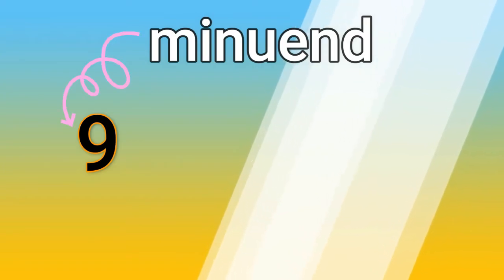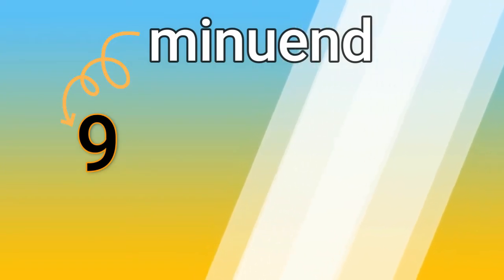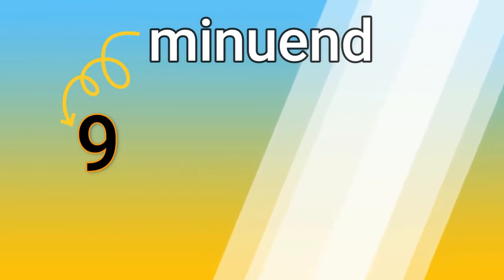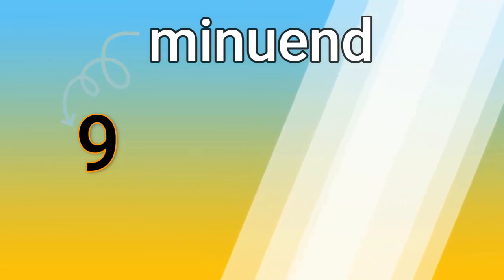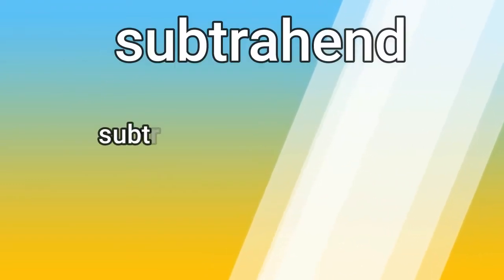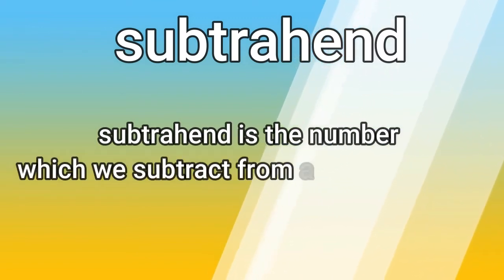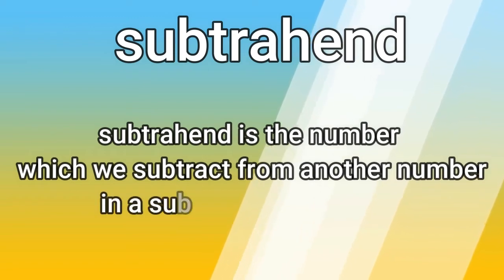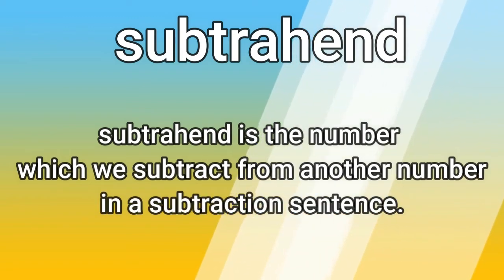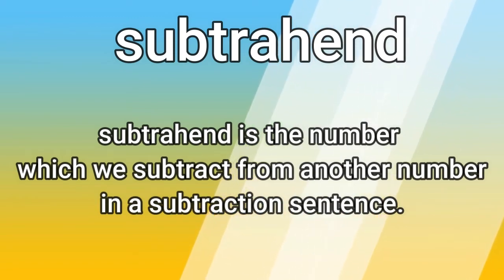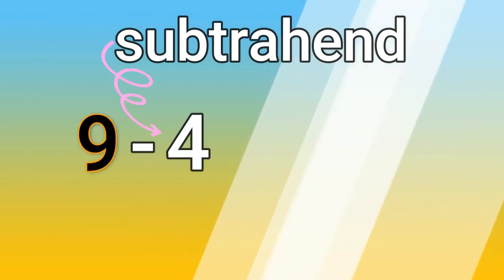The number on the left side, we call it the minuend. The subtrahend is the number which we subtract from another number in a subtraction sentence. The number that we subtract from the minuend is the subtrahend.